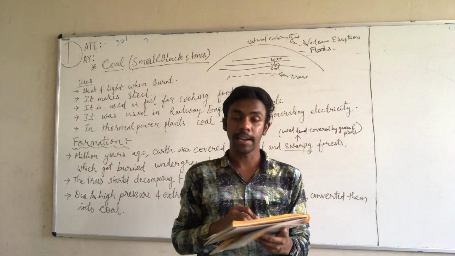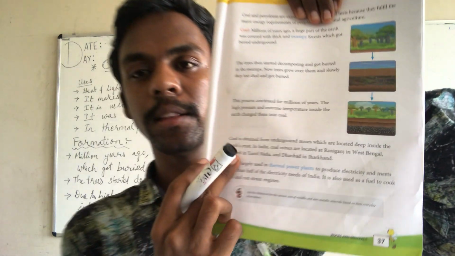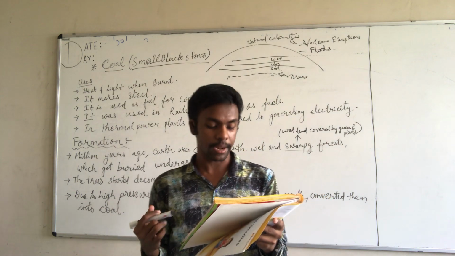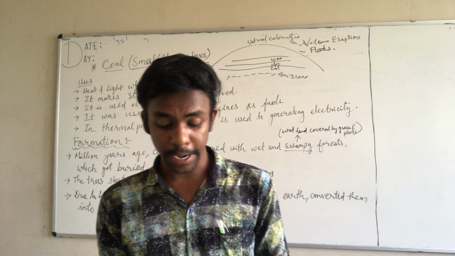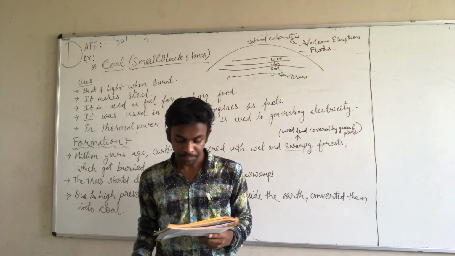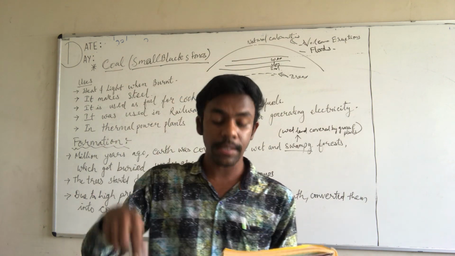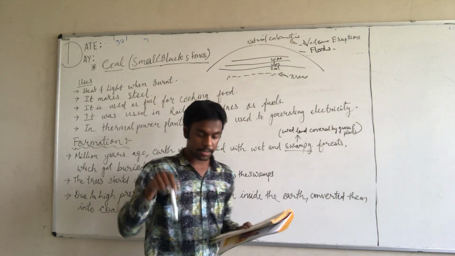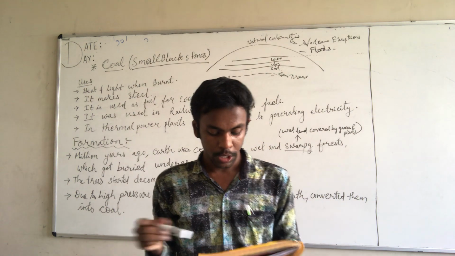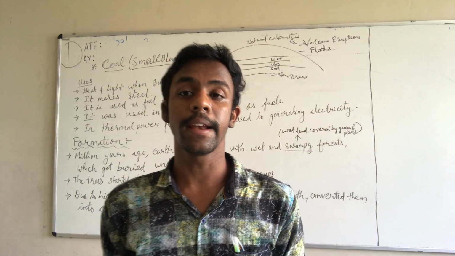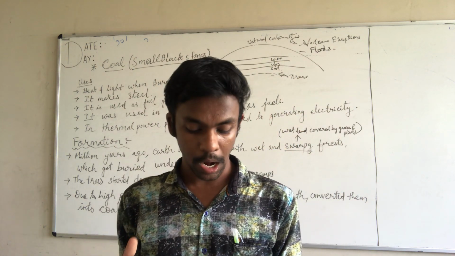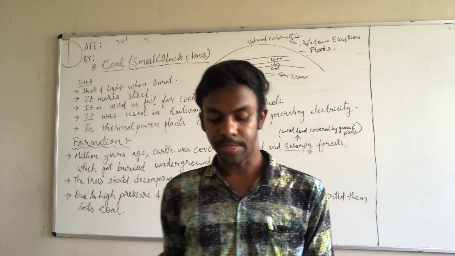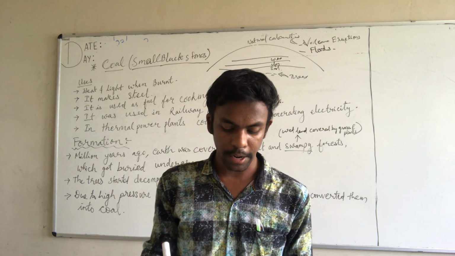And now let us see in this paragraph, the second last paragraph, which are the places from where the coal is produced. So coal is obtained from underground mines. It is located deep inside the earth's crust, as I have said, under the earth's surface. So in India, coal mines are located in Raniganj in West Bengal and Neyveli in Tamil Nadu, as well as Dhanbad in Jharkhand.